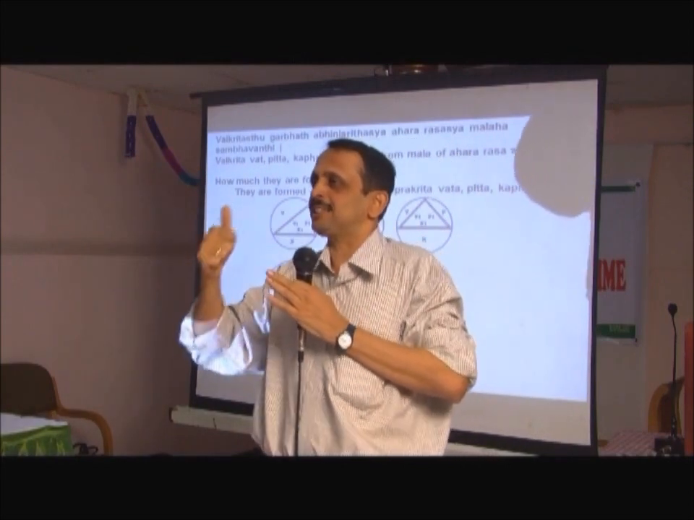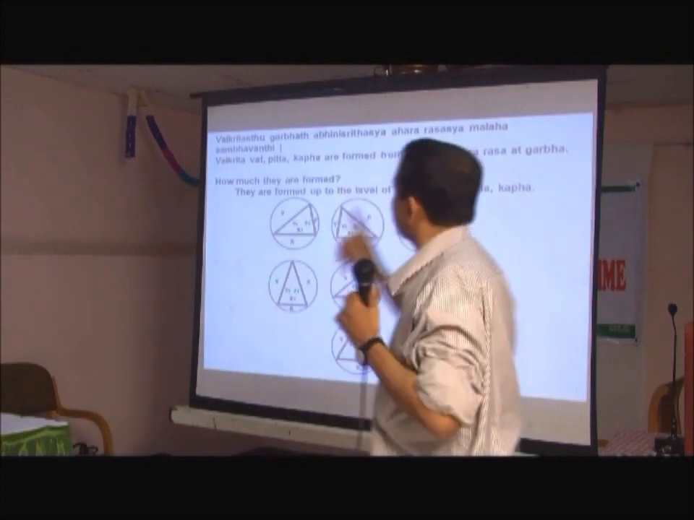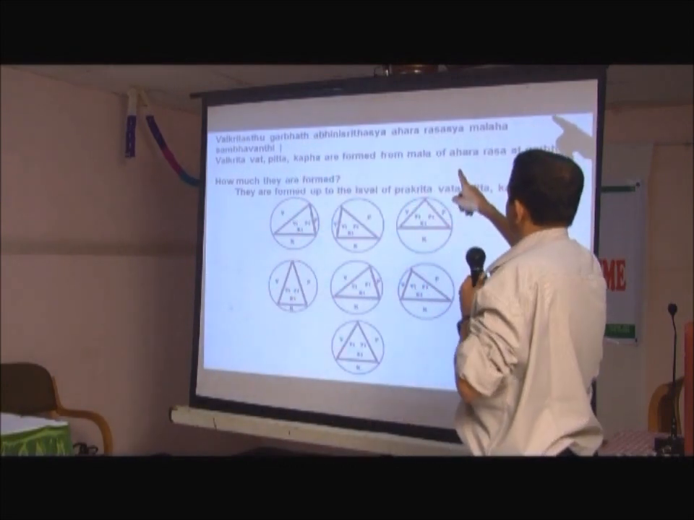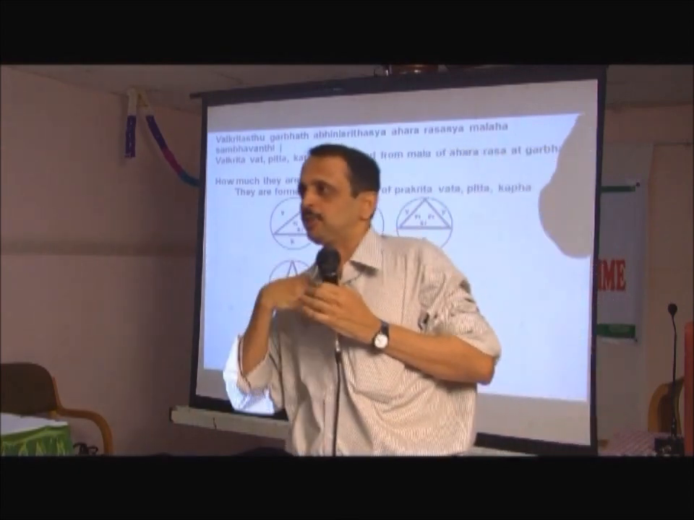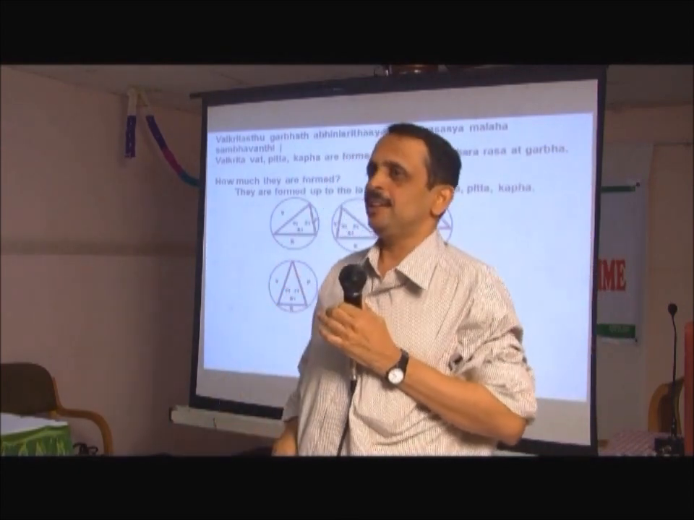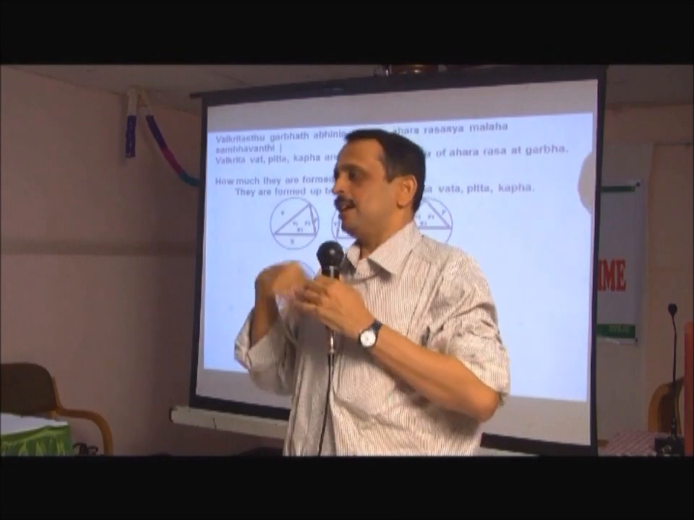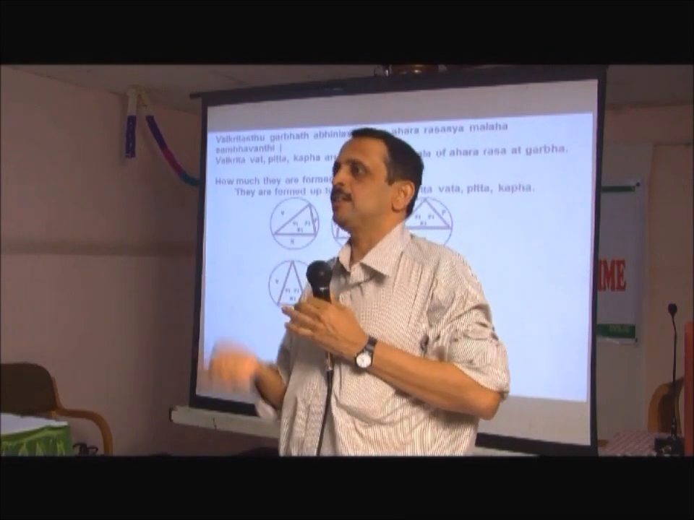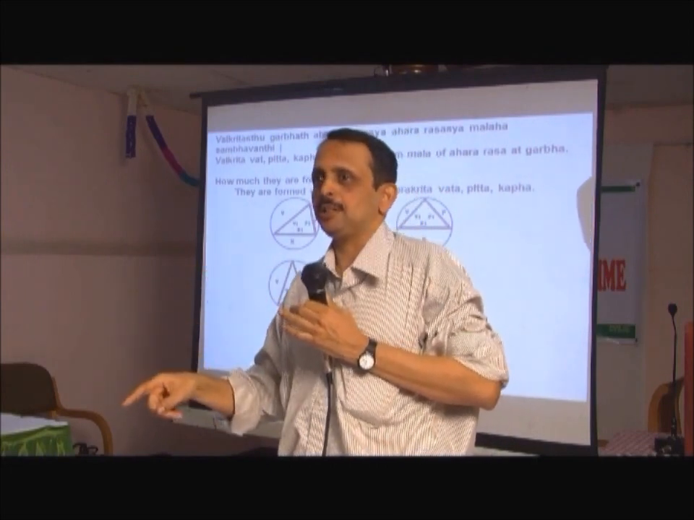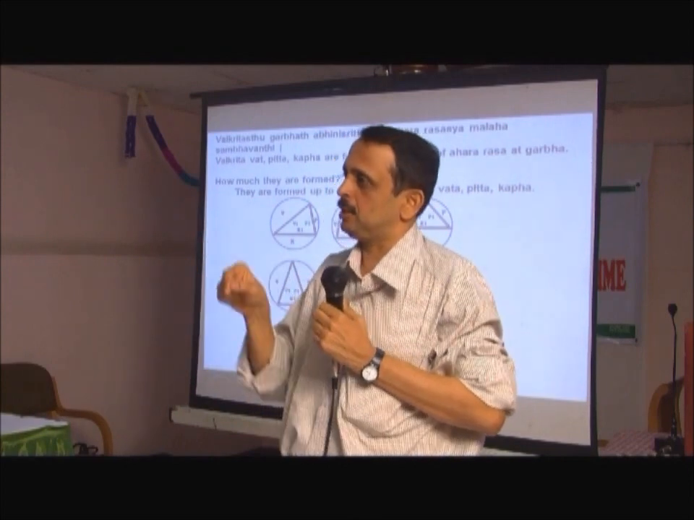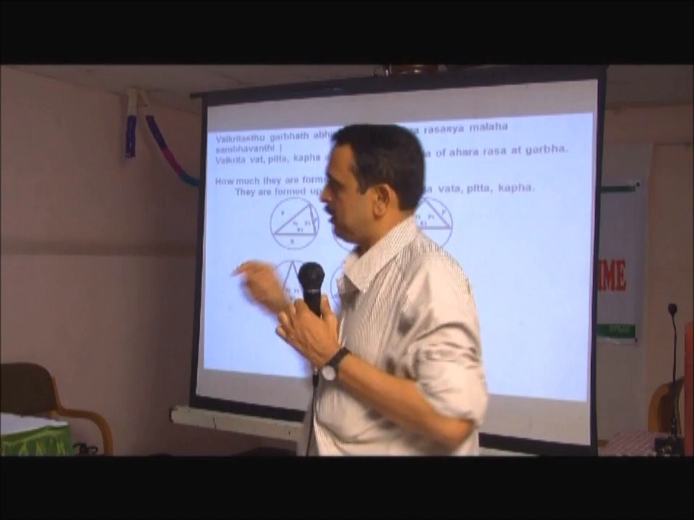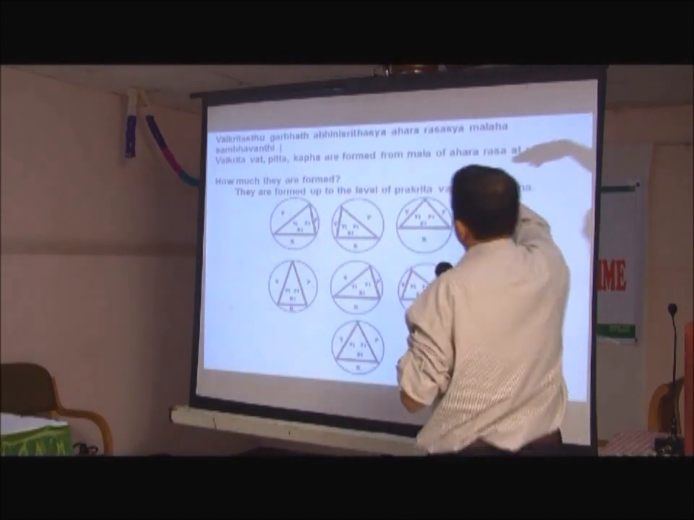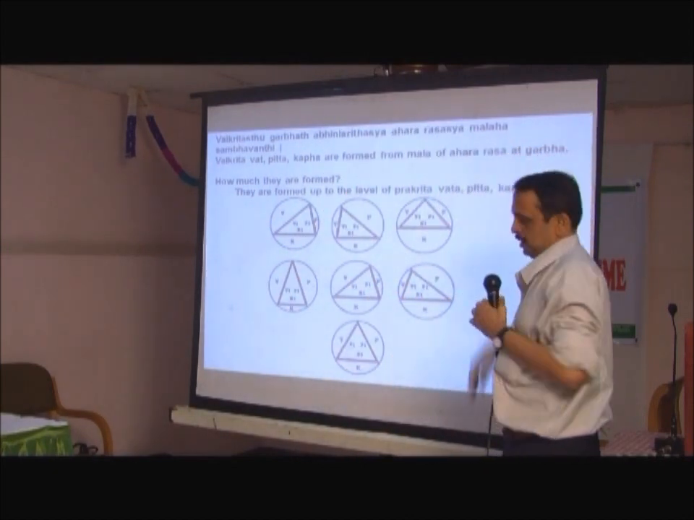Now, how is this Vaikrita Vata Pitta Kapha formed? Vaikritastu Garbhat Abhinistratasya Aharasasya Malabha Sambhavanti. Mother takes food, it goes into the Garbha. In the Garbha, after Pachana, Malaswarupa Kapha, Pitta, Vata are formed. How much should be formed? They must be formed up to the level of Prakrita Kapha, Prakrita Pitta, Prakrita Vata.